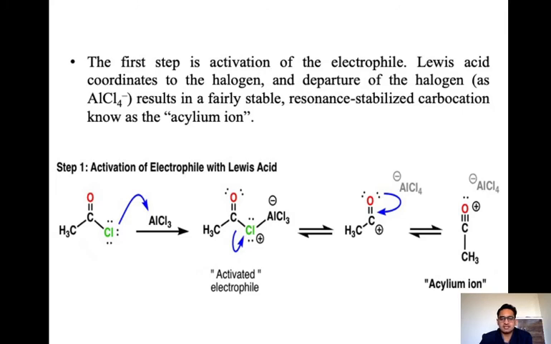Okay, I think this step is very easy. First of all, the lone pair attacks the aluminum's empty orbital. Coordination formation takes place. After that, this carbon-chlorine bond break takes place. The oxygen's electrons come down and stabilize this carbocation. We get this acylium ion.